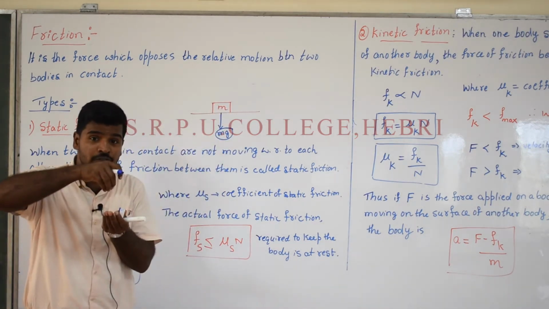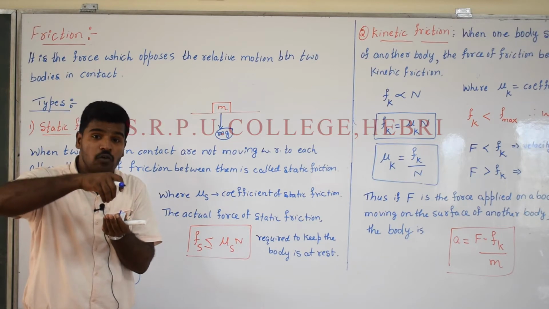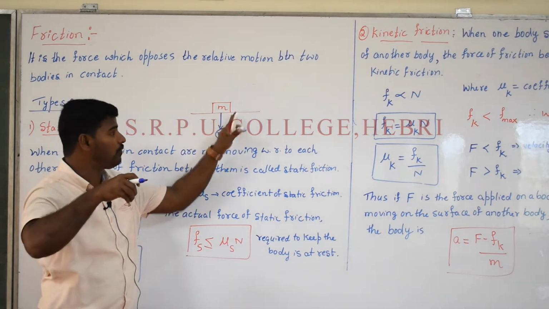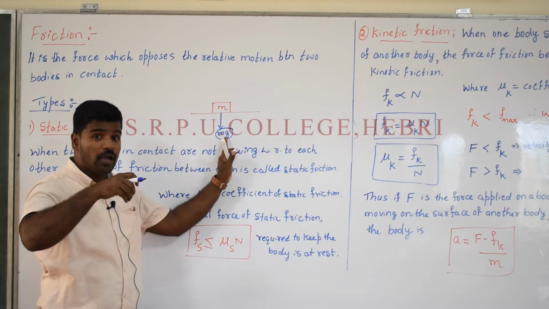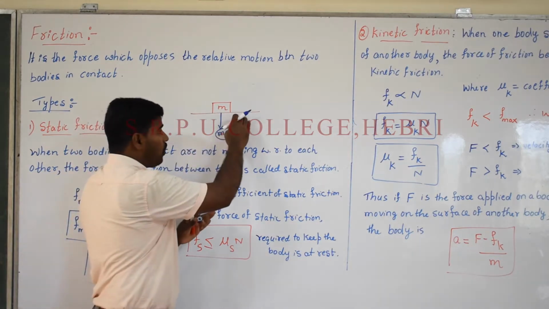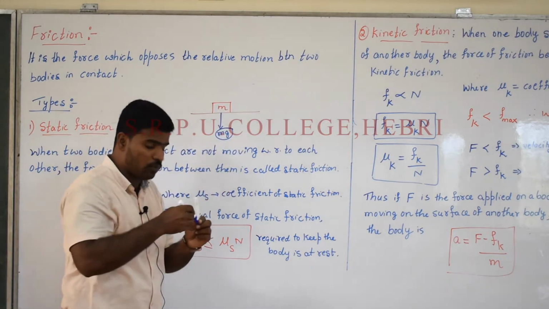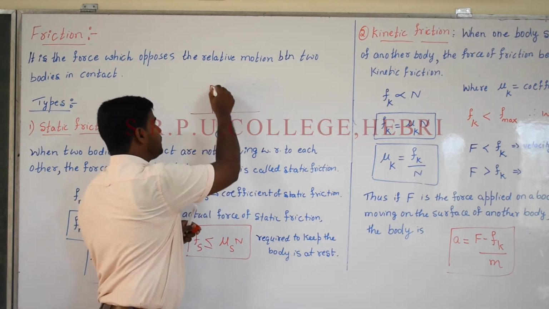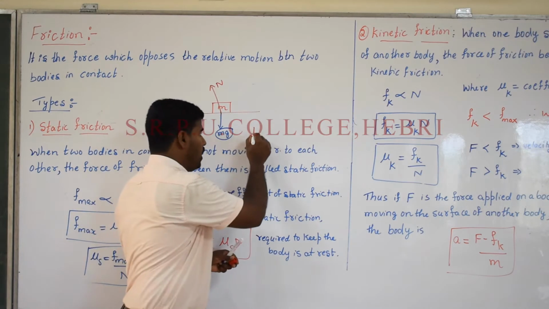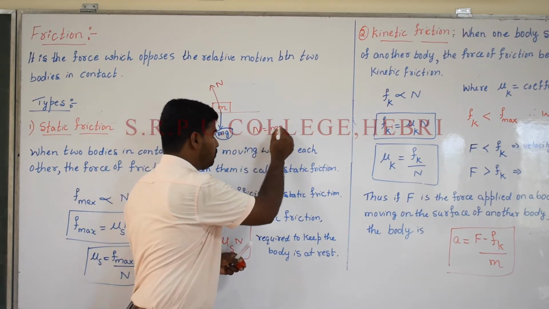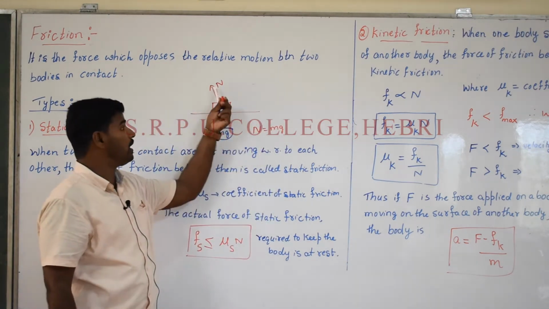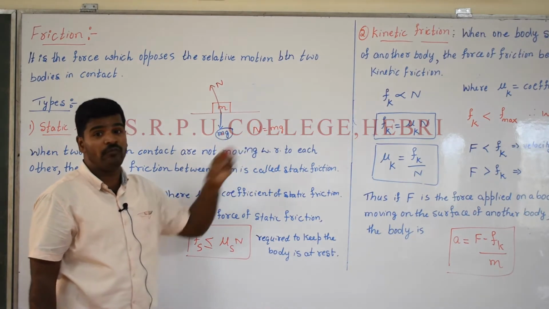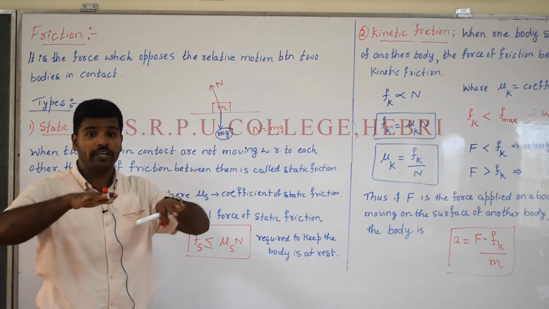The block which has the mass m, therefore the force of gravity on that object or on that floor is given by mg. In the meantime, the floor gives a reaction on that object, and that force is the normal reaction, expressed by N. Therefore, if N is equal to mg, it means the normal reaction is balanced by the weight of the object. The body is at rest.